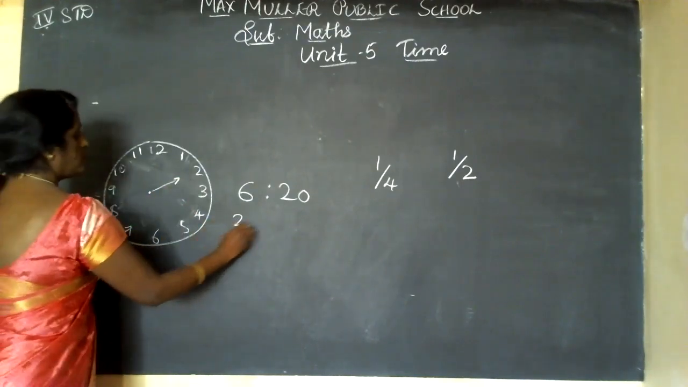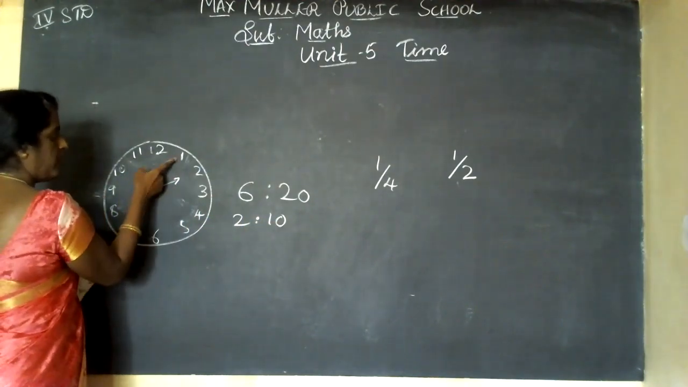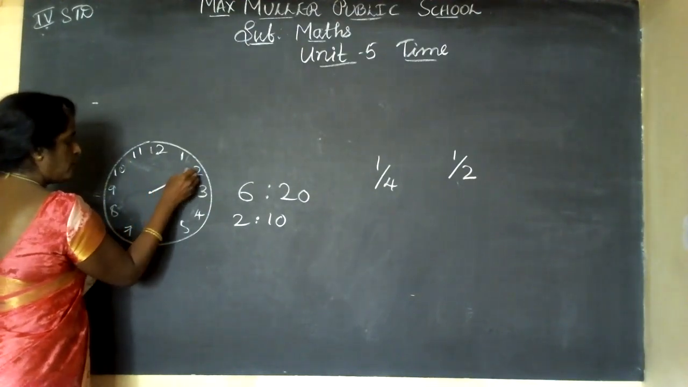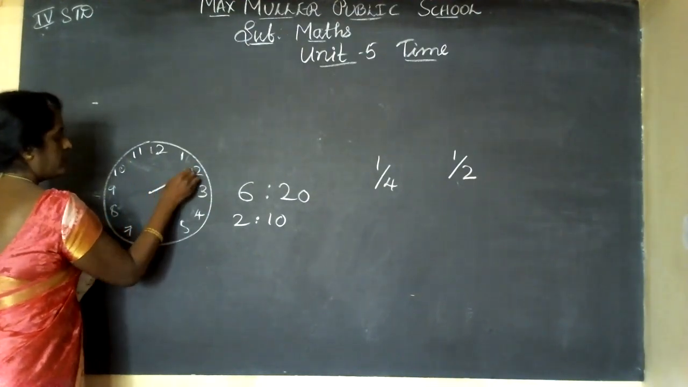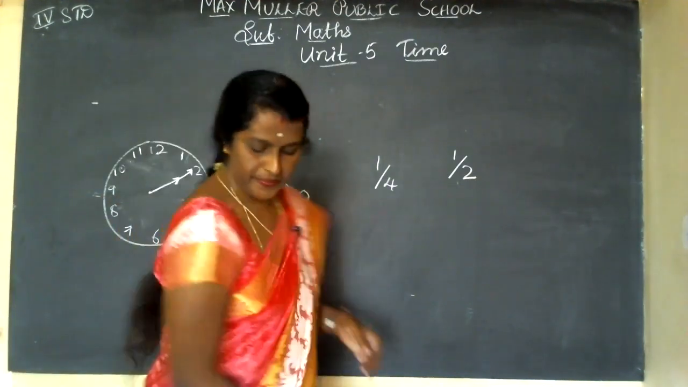2:10. See, this is 2:10. At 2 o'clock I draw; 2:10 means the minute hand is at 2. The length should also go there. Now the time is 2:10. The time is 2:10. Okay.